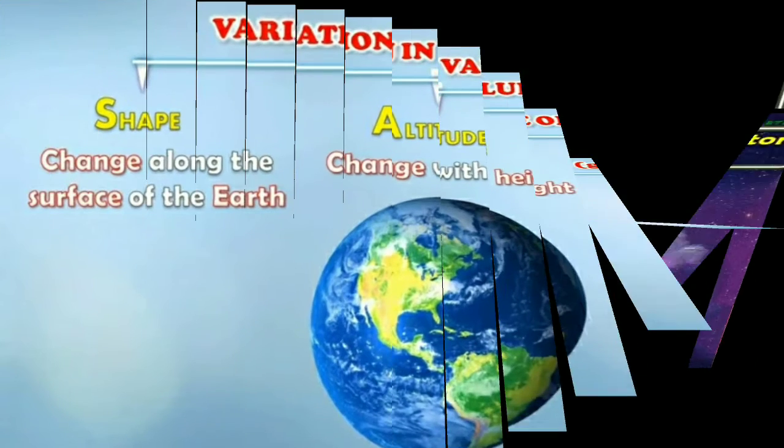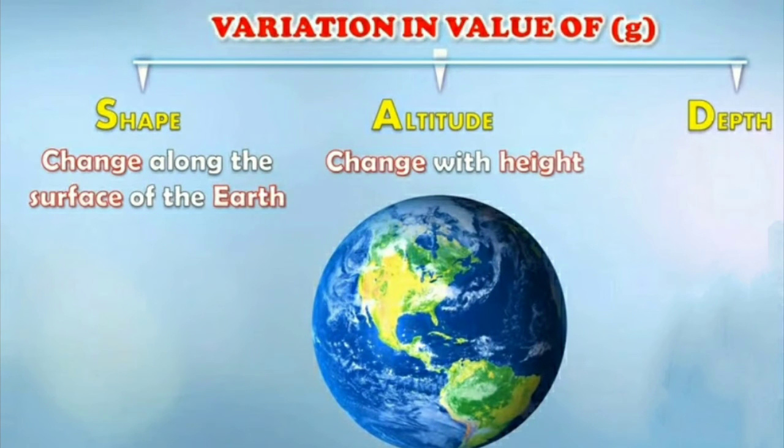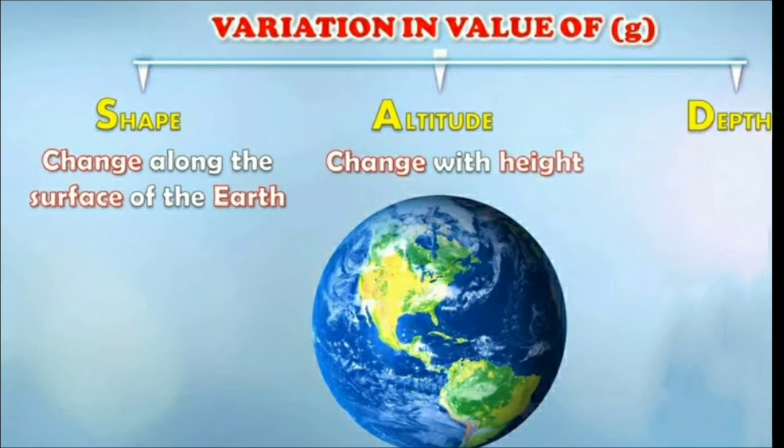Now let's see the next topic, that is variation in value of g with respect to altitude, that is change with height. Now children, as we go above the earth's surface, the value of R increases and the value of g decreases. Why? Because g is inversely proportional to R, right? Children, let's take an example to understand this concept.